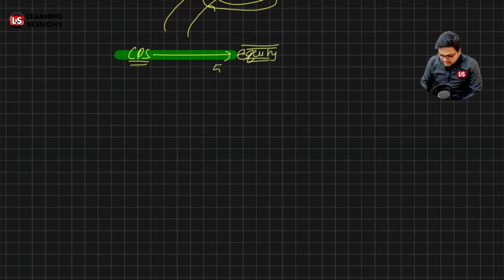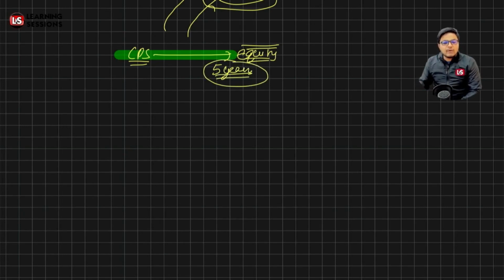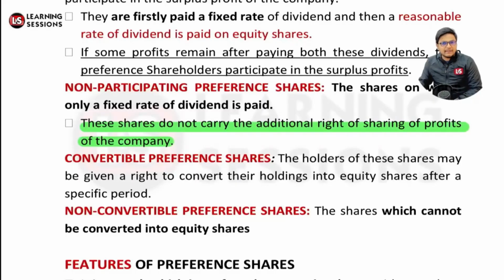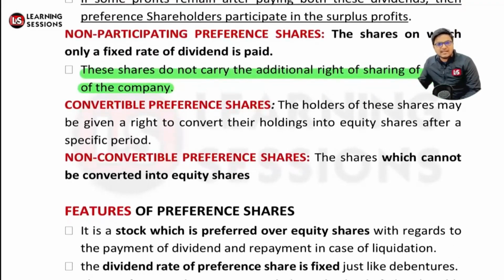Let's say they can convert it into equity after 5 years, and the amount and ratio at which the shares can be converted into equity are also specified. That's the case with convertible preference shares. And if no such right of conversion into equity shares is given, then they are non-convertible preference shares.